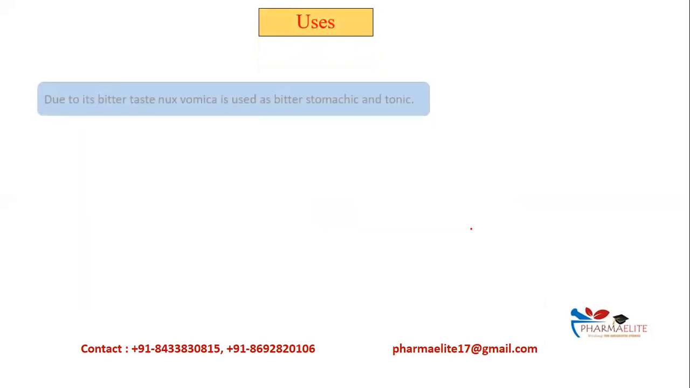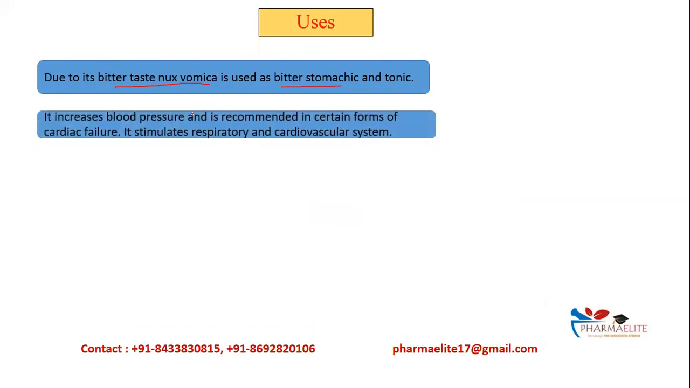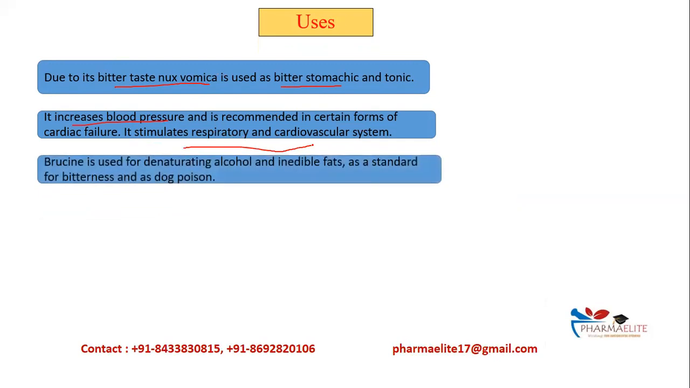Now the uses for Nux vomica. The bitter taste is the most identifying feature of Nux vomica. Therefore, it is used as a bitter stomachic and tonic. It also increases blood pressure, and it is recommended in certain forms of cardiac failure. So it helps to stimulate the respiratory and cardiovascular system.